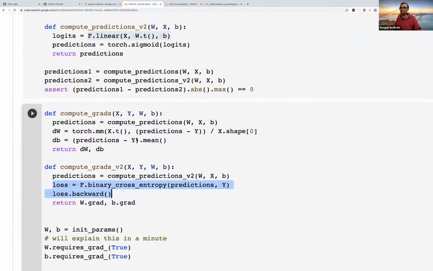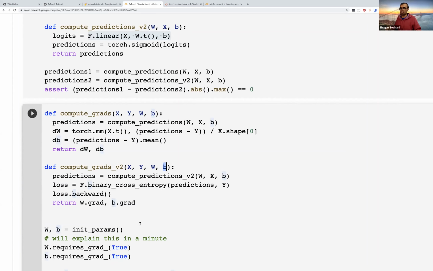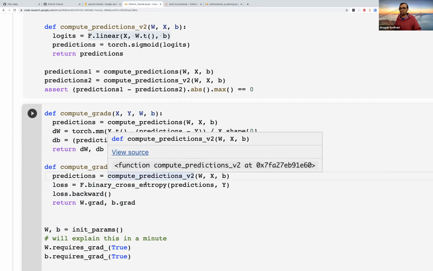The last thing to note here is earlier I was computing DW and DV. In this case, when I do something like loss.backward, the weights and the biases have a .grad attribute set for them, and I'm just returning that .grad attribute. Obviously, in practice, you would not be returning the gradients, as we would go to Optim and other packages. So you probably wouldn't see this statement again after this tutorial, but it's useful to know that the gradients are set in this attribute called .grad.